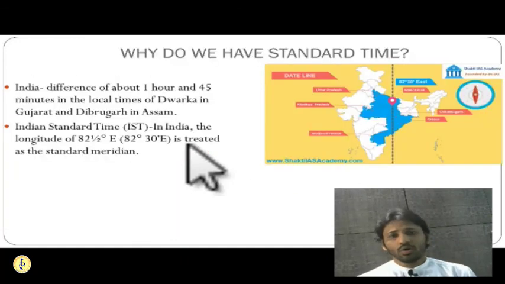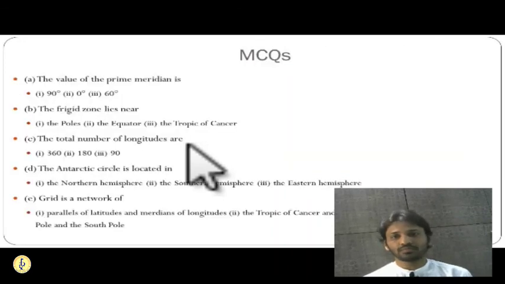Okay. So I hope you have understood this chapter. It's very simple. If you have any doubts or you haven't understood anything, then you can message me on Telegram or somewhere, and ask me what you haven't understood. This is a very important chapter from the point of view of your prelims. We are going to see this chapter again, maybe in the 8th, 9th and 11th standard as well. So based on this chapter we have certain MCQs. If you have listened to this entire lecture carefully, you will be easily able to answer these questions.